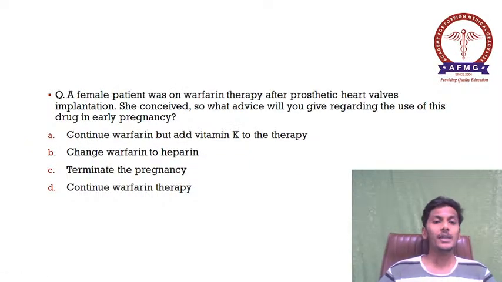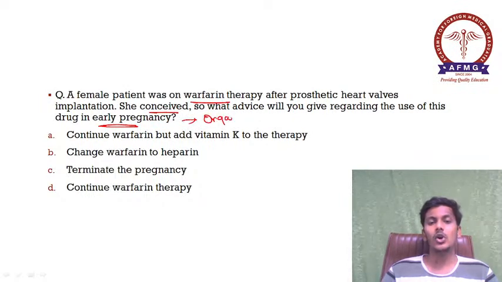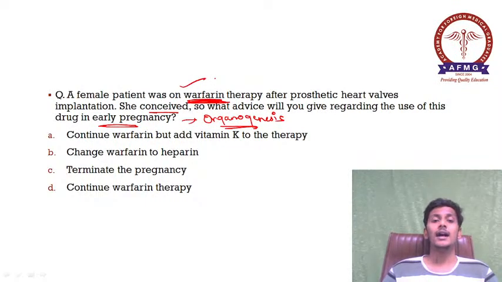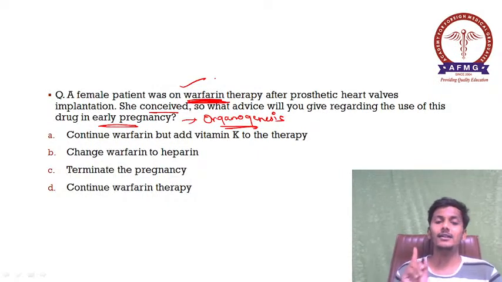Moving further, a female patient was on warfarin therapy after prosthetic heart valve implantation. She conceived. Now she is pregnant. So what advice will you give regarding the use of this drug in early pregnancy? As we all know, early pregnancy, that is the first trimester, is the period of organogenesis. And at the time of organogenesis, we usually tend to avoid teratogenic drugs. Among the anticoagulant drugs, warfarin or coumadin is the most teratogenic drug. So please remember, warfarin is to be avoided in early pregnancy.